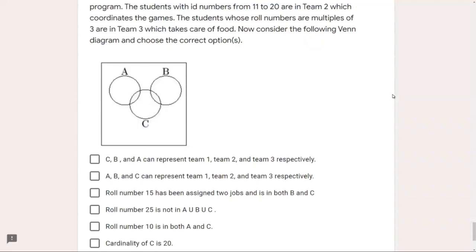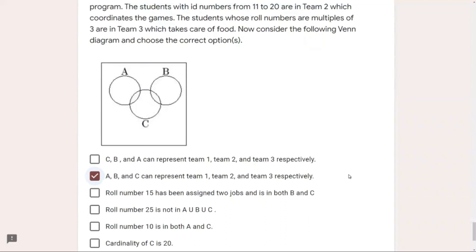The first option says C, B, and A can represent team 1, 2, and 3 respectively, which is wrong because we just saw teams 1 and 2 are A and B. So first option is wrong. Second option says A, B, and C can represent team 1, 2, and 3. Yes, it can be. We just saw that out of A and B, we will get one team to be 1 and one team to be 2. And the team C would be team 3. So yes, it is correct.